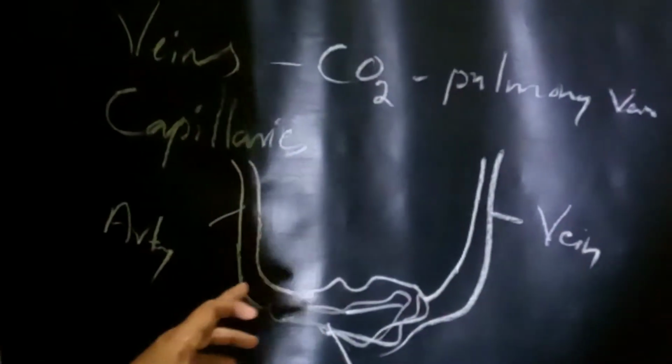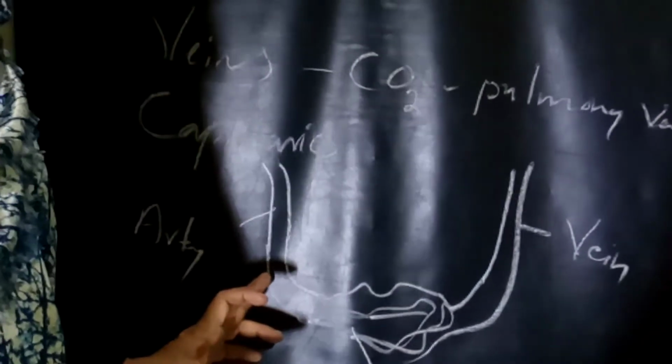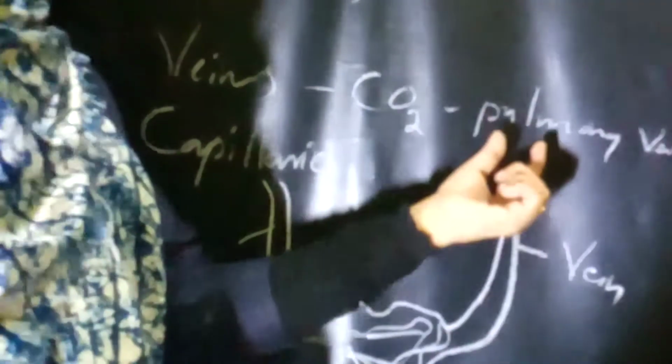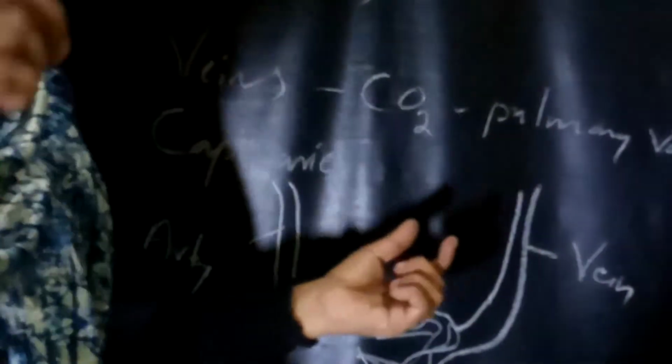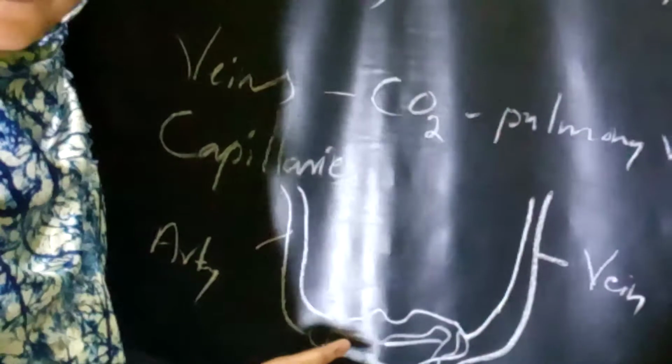All these capillaries again reunite to form a branch of a vein. So capillaries are formed by the repeated division of arteries, and again all these capillaries reunite to form the vein. Just listen here, we can discuss the function also. Through the artery, what type of blood is coming?